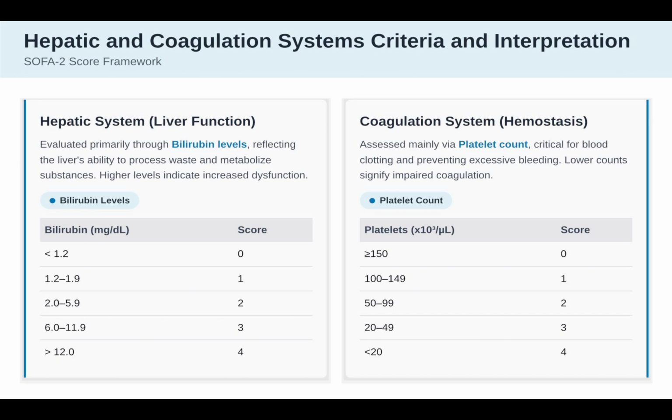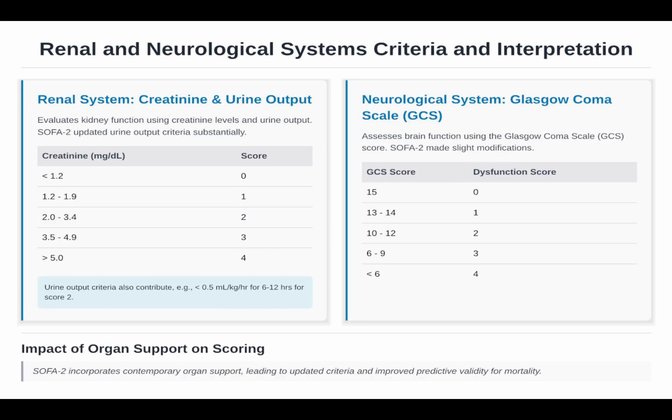Combine this to highlight metabolic derangements. Renal and neurological. Renal uses creatinine for kidney function and neurological uses GCS for brain status. Renal criteria: 0 means normal, includes less than 1.2 mg per deciliter creatinine. 1 means mild, that includes 1.2 to 1.9 creatinine. 2 means moderate, that includes 2 to 3.4 creatinine. And 3 means severe, that includes 3.5 to 4.9 creatinine. And 4 means critical, that includes more than 5 creatinine.